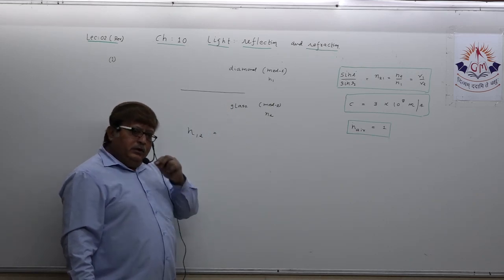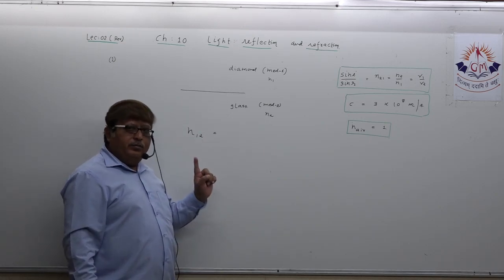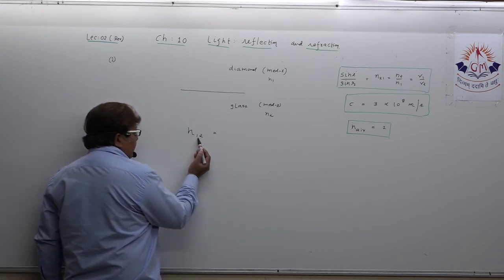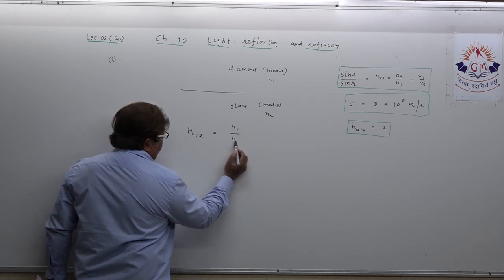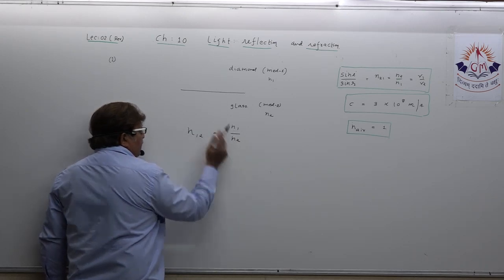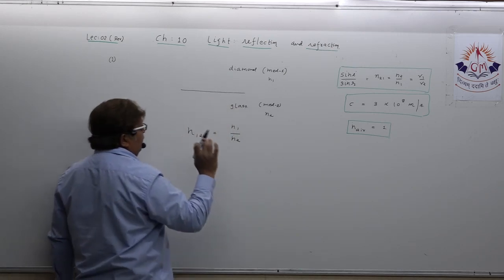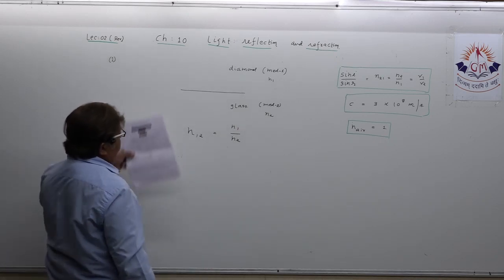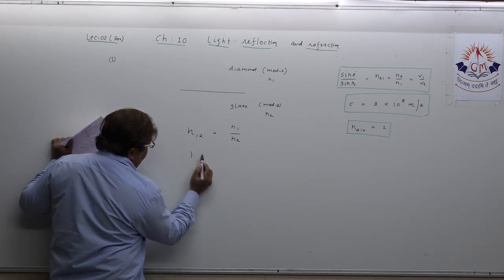Initially I explained to you, with respect to any medium has to appear in the denominator. So, can you guess the formula N12? What can we write? N1 upon N2. See, 1 here, 1 here, 2 here, 2 here. Whatever medium is with respect to, it has to appear in the denominator. Now, this value, refractive index of diamond to glass, is already given as 1.61.